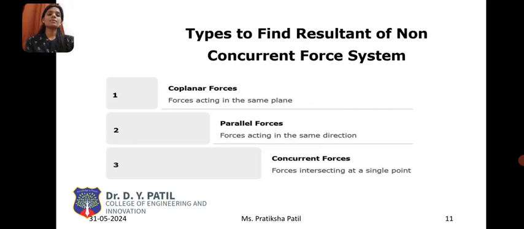Then the types to find the resultant for non-concurrent forces. Non-concurrent forces are forces represented in different planes or different points. One is coplanar forces. These are the resultant. So coplanar forces: forces acting in the same plane, acting in the same direction, forces intersecting at one point. It is a concurrent force system.